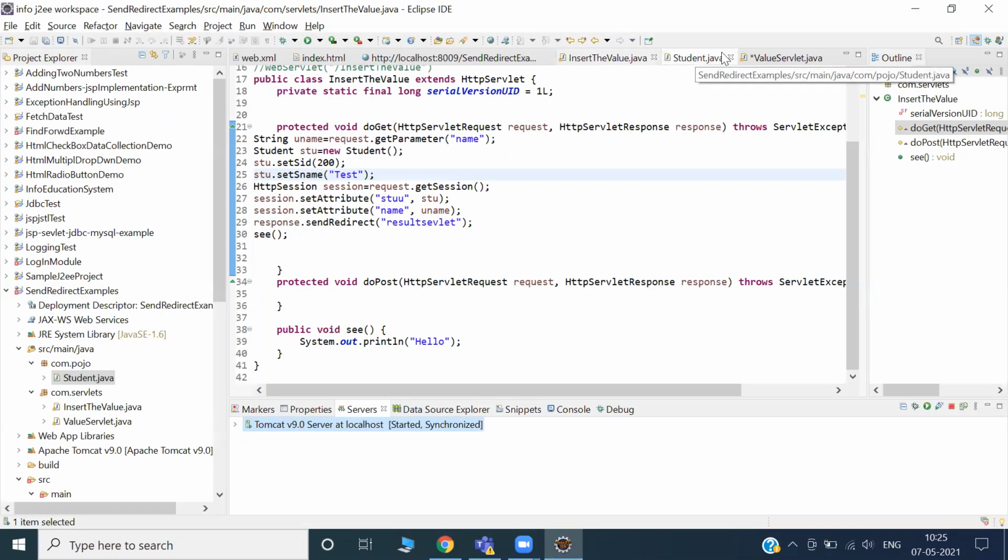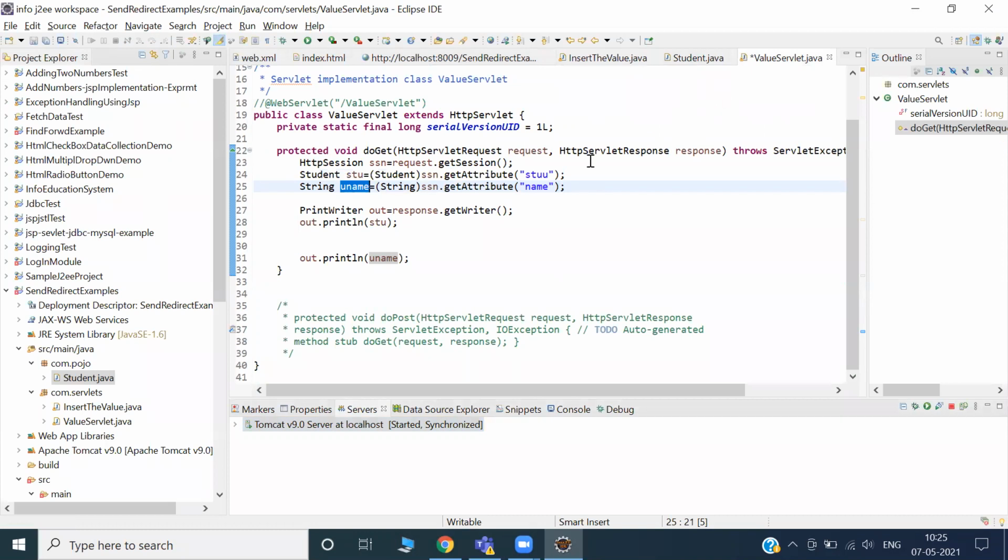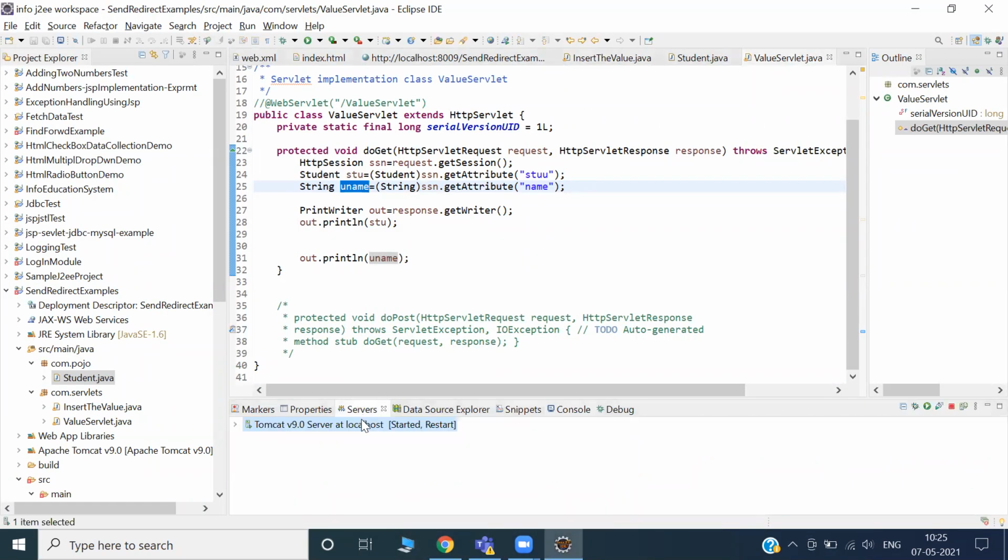Null is coming. Oh, I have not saved this value. If you create more Java files and make changes in many places, you have to save all of them. Now restart.